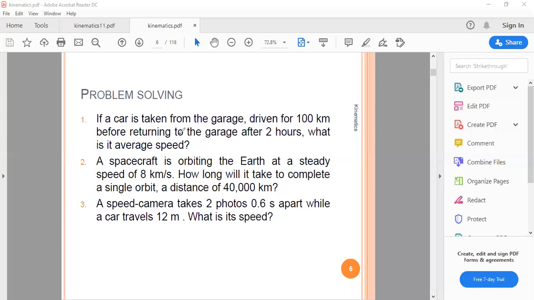So question number one is, if a car is taken from the garage, driven for 100 kilometers before returning to the garage after 2 years, what is the average speed? Average speed would be what? Simple, 100 over 2 because they are both the same unit, so 50 kilometers per hour. Everybody has done it the same way.